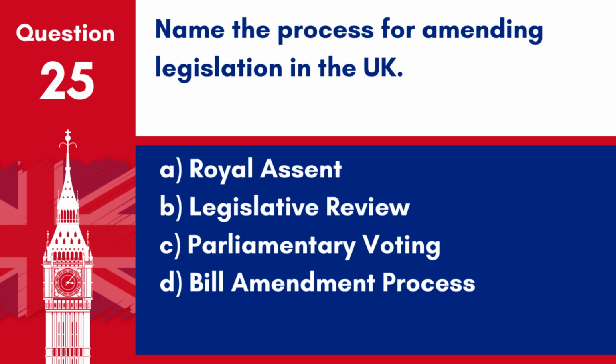Question 25. Name the process for amending legislation in the UK. A. Royal assent. B. Legislative review. C. Parliamentary voting. D. Bill amendment process. Answer: D. Bill amendment process. Legislation in the UK can be amended through the bill amendment process, which involves several readings and debates in both Houses of Parliament before receiving royal assent.